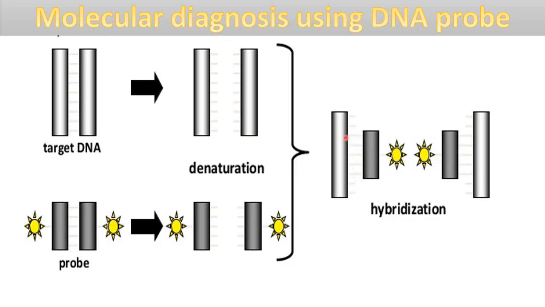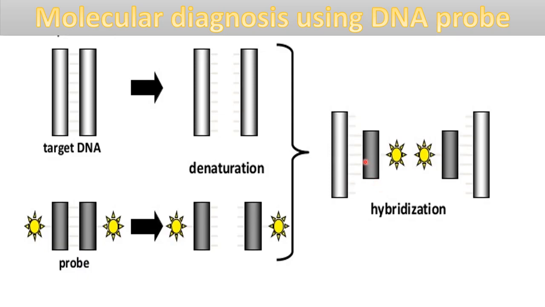Now if there is any mutation in our target DNA, if any of the base pairs is changed here, then this probe DNA will not hybridize with the target DNA. Because of the change of that nitrogenous base, there will be no hybridization, right? And it will indicate a mutation in the target DNA. So this technique can be used for the early diagnosis of cancer. If there is any mutation in the target DNA, it can indicate cancer, right? So like this, with the help of a DNA probe we can diagnose cancer at early stages, and mutation can be detected here.